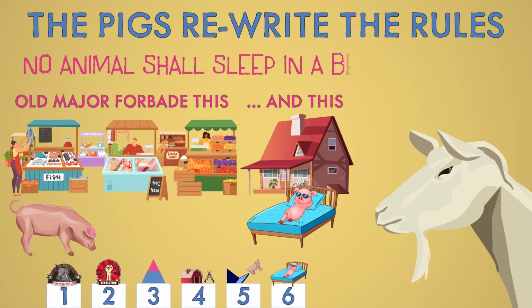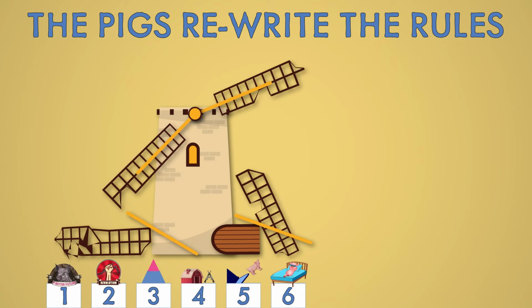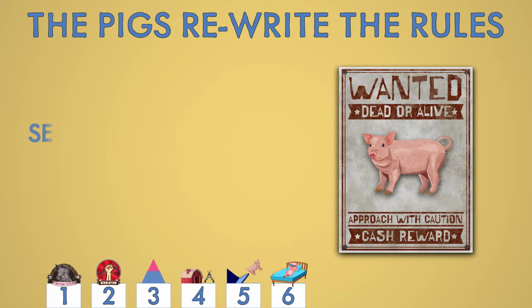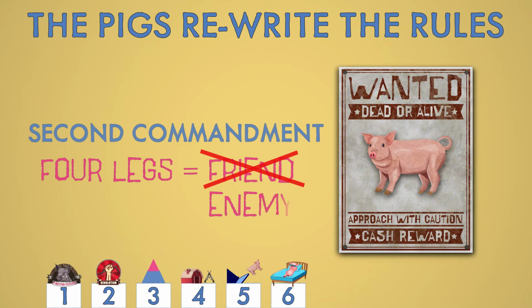No animal shall sleep in a bed with sheets. Shortly after this, a great storm blows down the windmill, and Napoleon takes the opportunity to blame Snowball. Now, the second commandment says, "Whatever goes upon 4 legs or has wings is a friend." But now Snowball is called an enemy.